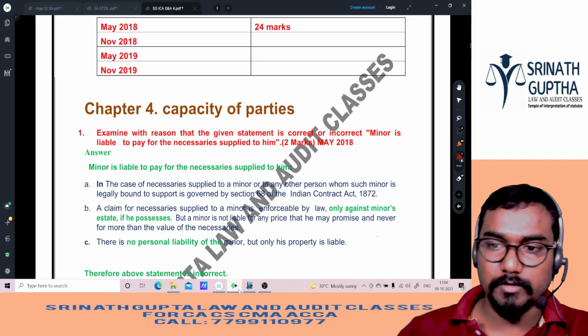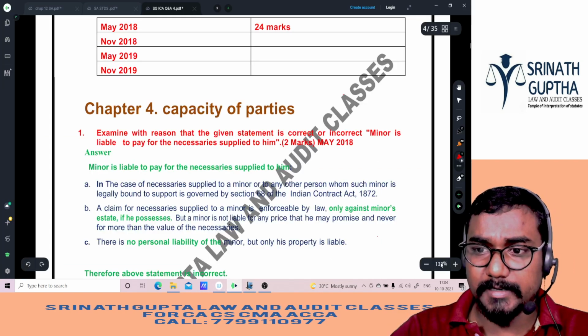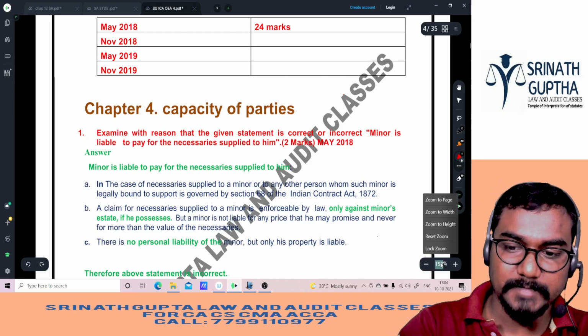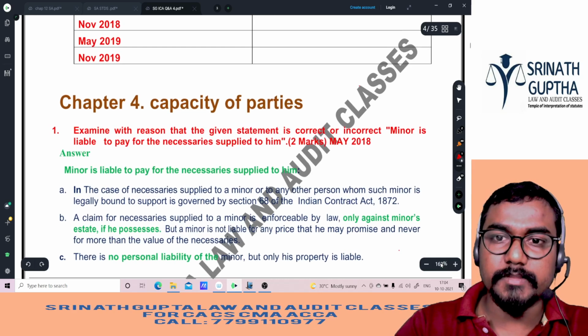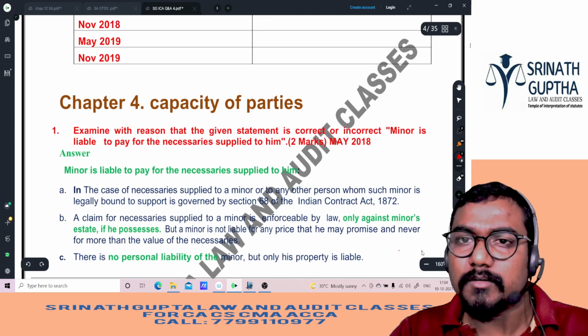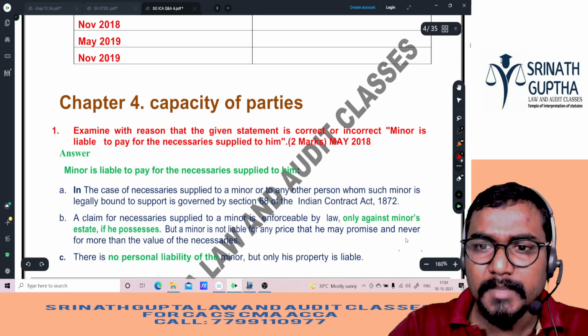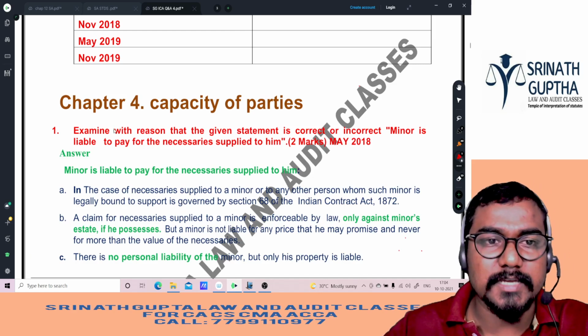That is chapter number 4, Capacity of the Parties: previous exam question papers, MTPs, RTPs. These questions will come in the exam, and 90% only similar kinds of questions will come. Let us start with the first question, sir.